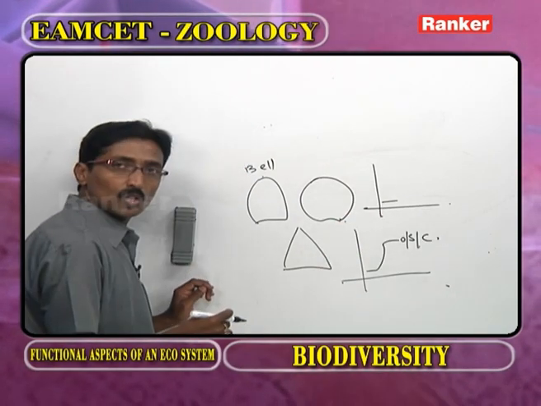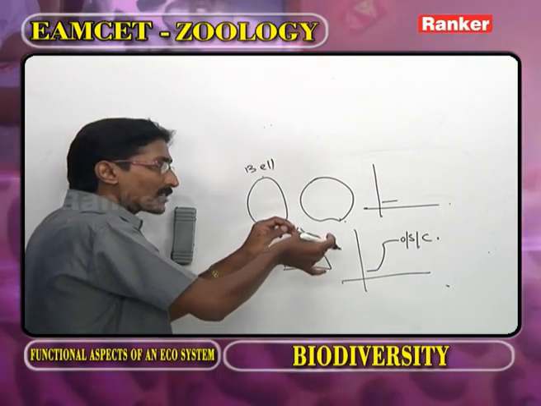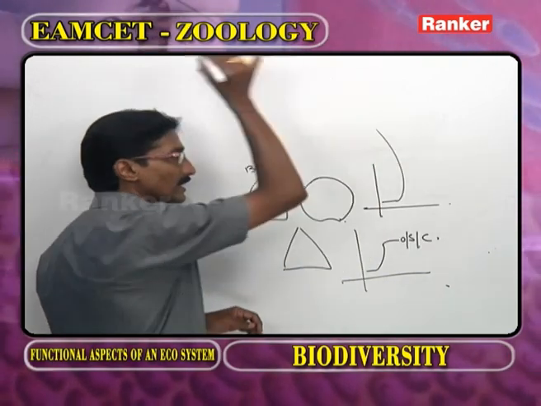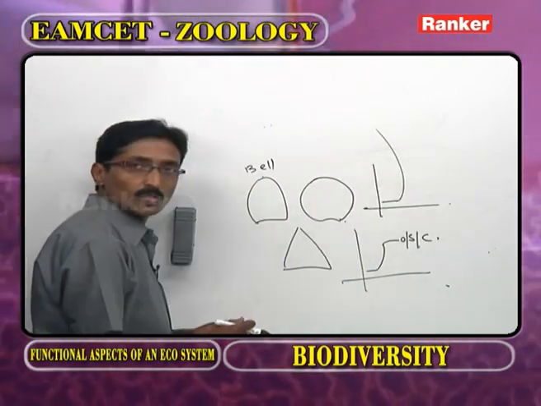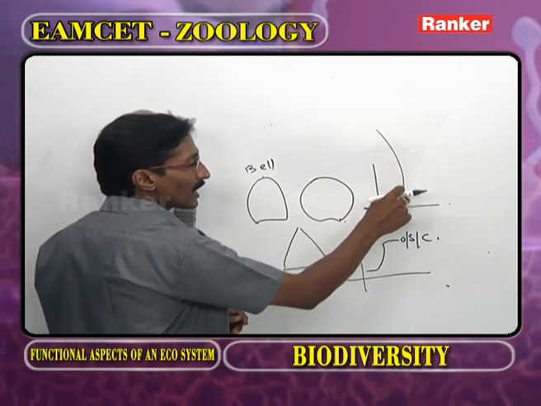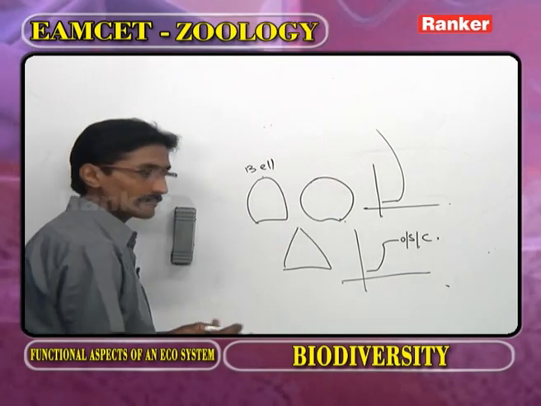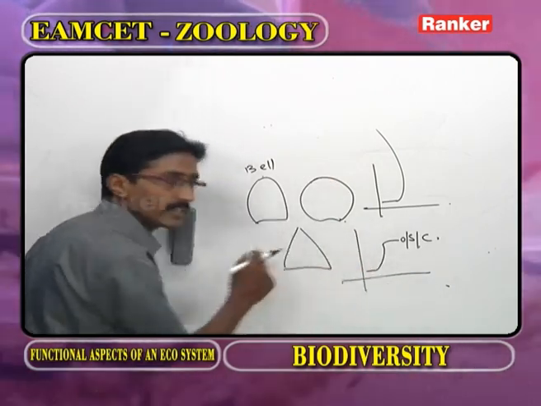In the J-shaped growth curve, whenever the conditions are favorable, the population increases to maximum growth in a straight line, that is J-shape. In the J-shaped growth curve, the population does not depend on density, so it is called density independent. In the S-shaped growth curve, the population depends on density.